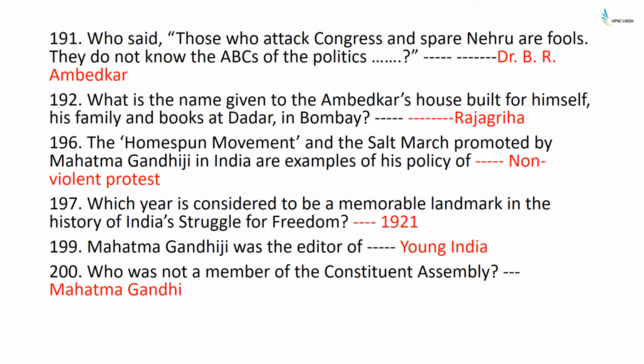Dr. B.R. Ambedkar. What is the name given to Ambedkar's house, built for himself, his family, and books at Dadar in Mumbai? Rajgriha. The homespun movement and the Salt March promoted by Mahatma Gandhi in India are examples of his policy of non-violent protests. Which year is considered to be a memorable landmark in the history of India's struggle for freedom? 1921. Mahatma Gandhi was the editor of Young India. Who was not a member of the Constituent Assembly? Mahatma Gandhi.